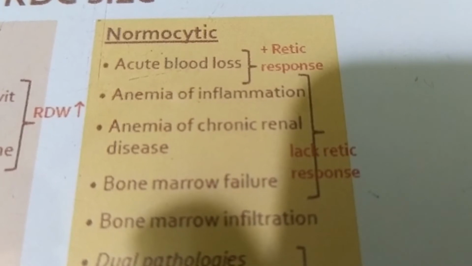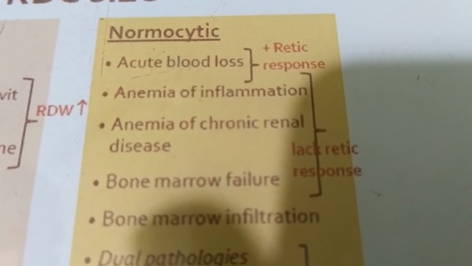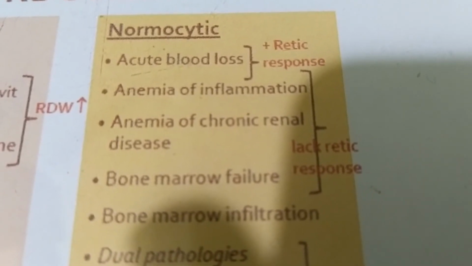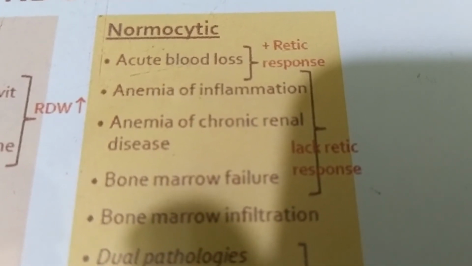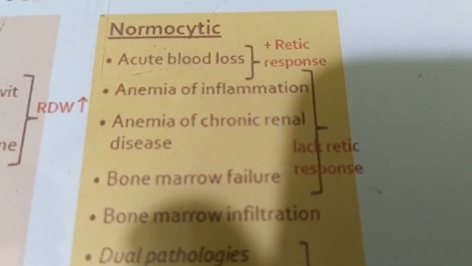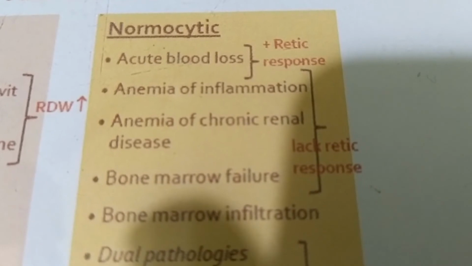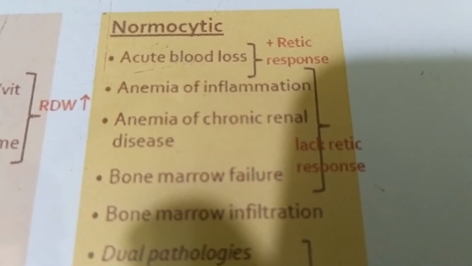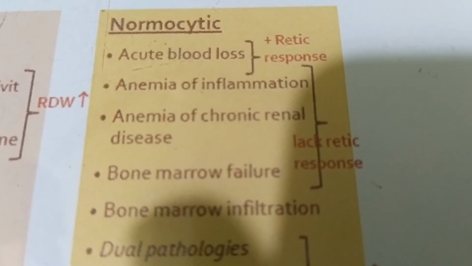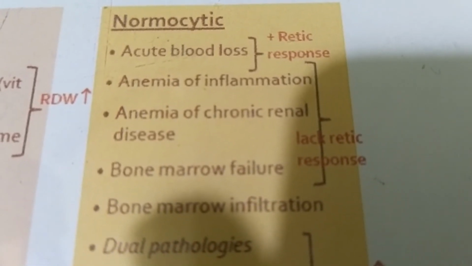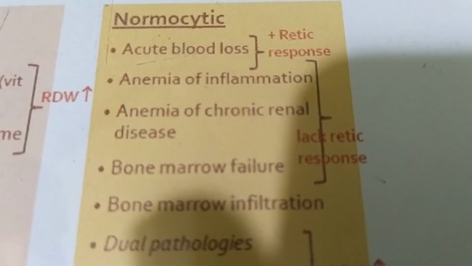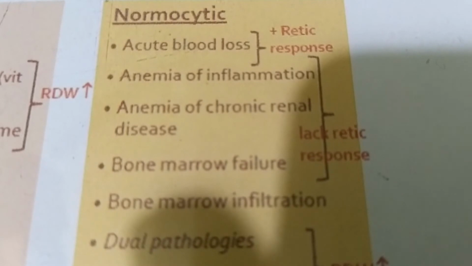that anemia can be differentiated from the anemia of acute blood loss by reticulocytosis. Most importantly, a very important point is that in acute blood loss, the normocytic normochromic anemia is associated with reticulocytosis, that is, increased reticulocyte count of more than 2%, mind it, more than 2%. Whereas in the anemia of inflammation, anemia of chronic kidney disease, or anemia in bone marrow failure, there is no reticulocytosis.